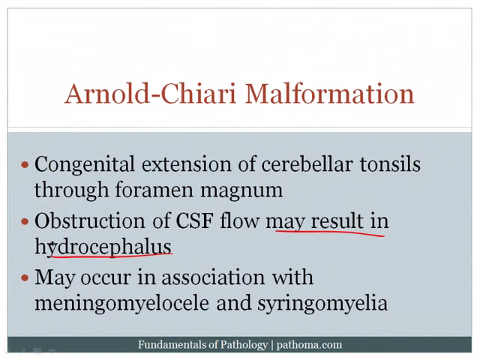In addition, a very high yield association is that you can also see meningomyelocele with Arnold-Chiari malformation along with a spinal cord lesion called syringomyelia. And we'll talk about syringomyelia in just a few moments.